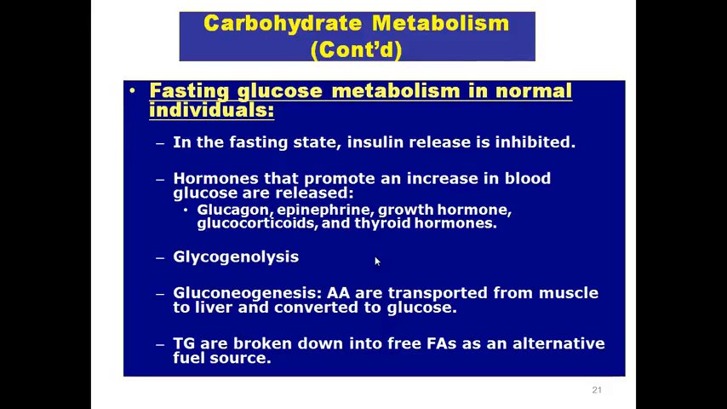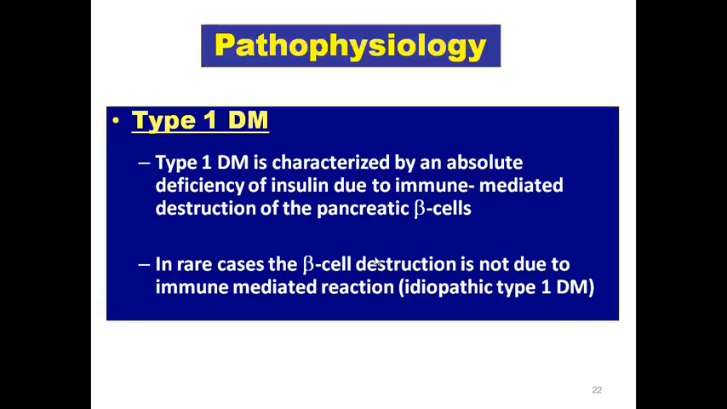There is glycogenolysis, so whatever glycogen was stored starts breaking down and is converted into glucose. Gluconeogenesis: amino acids are transported from muscles to the liver and converted to glucose. Triglycerides are broken down into free fatty acids as an alternative fuel source. So when glucose is low, the free fatty acids are used, and triglycerides are the ones which are broken down for it.